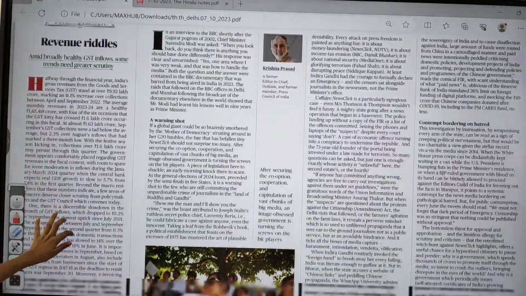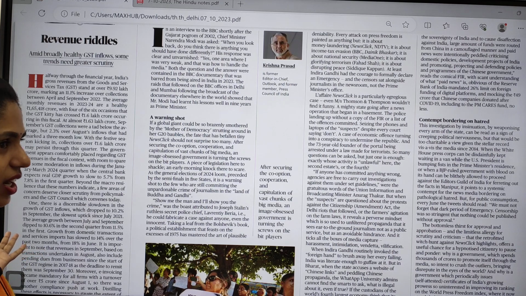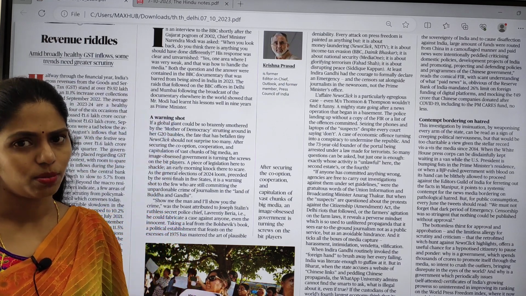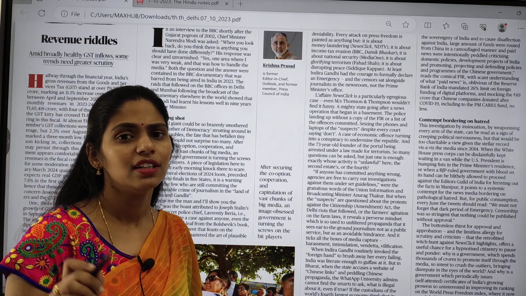In this editorial page, there is an article regarding GST inflows. Already we had a detailed discussion, and every month you will be getting articles regarding GST collections. At the year end, you will be getting the economic survey. In that economic survey, you can go through it so that you will get the correct data.